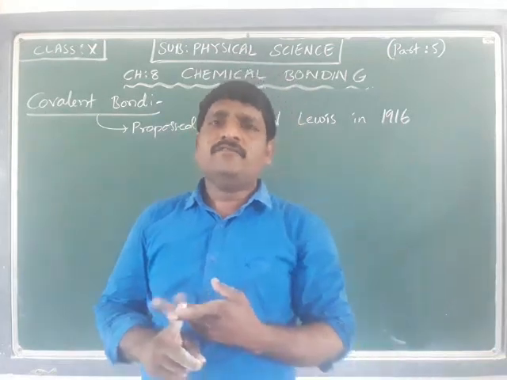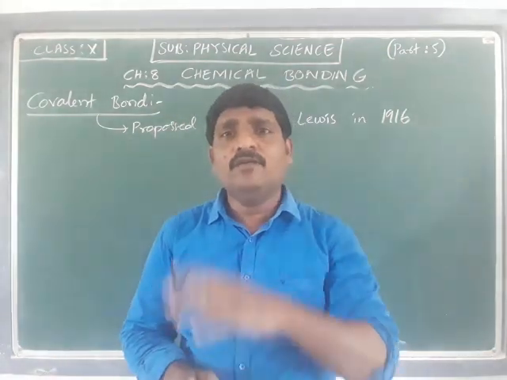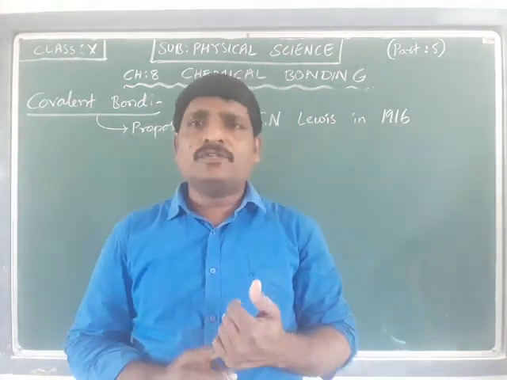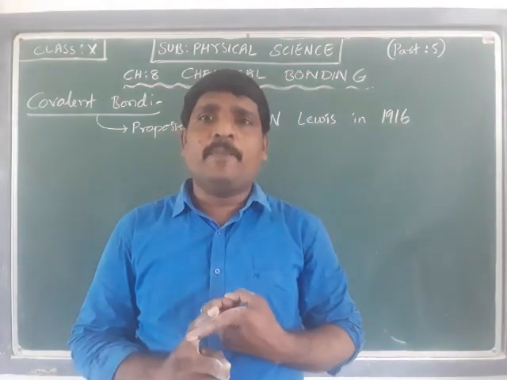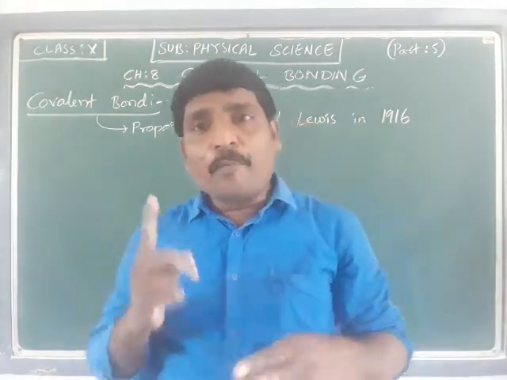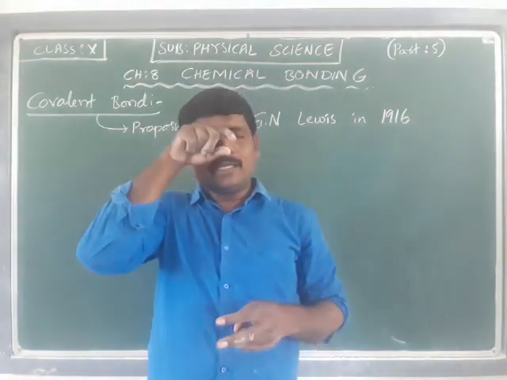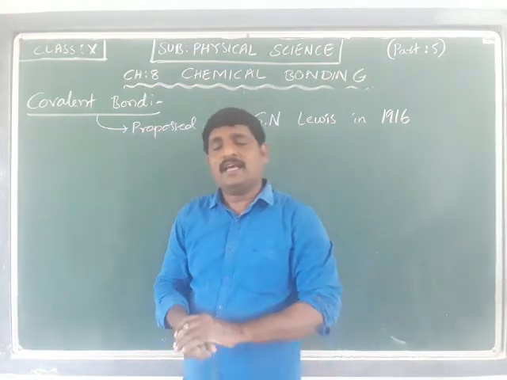Generally we observe that metals lose or give electrons to obtain the octet in the outermost shell and form the cation. This property is called metallic property or electropositivity. What is electropositivity? We are going to discuss it in detail in further classes.